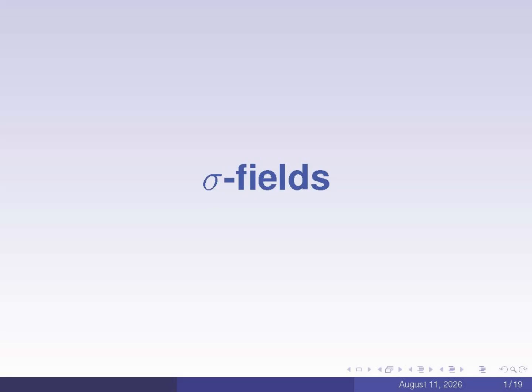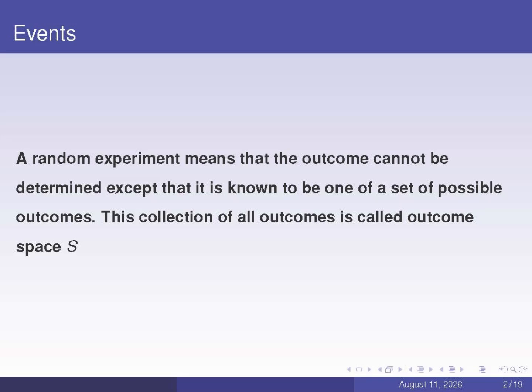We're going to introduce the concept of sigma fields. This concept is also introduced to help build the foundation for probability measure. A random experiment refers to an experiment whose exact outcome cannot be determined in advance, other than knowing that it must be one of a set of possible outcomes. The set consisting of all these possible outcomes is called the sample space.